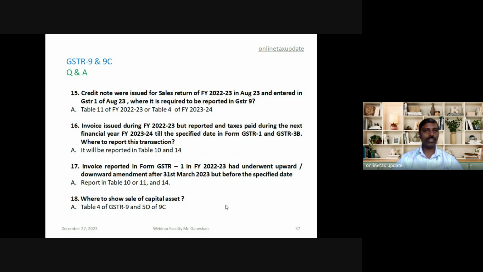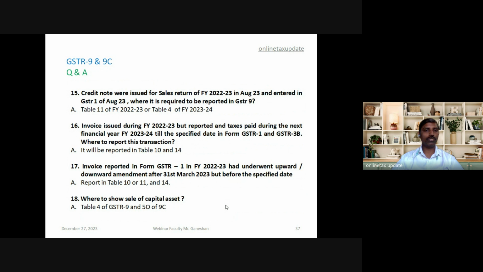16th, invoice issued during 22-23 but reported and tax paid during next financial year 23-24 till the specified date. It will be reported in table 10 and 14. 17, invoice reported in GSTR-1 22-23 had undergone upward and downward amendment after 31st of March 23. It will be reported in table 10 or 11 and 14.